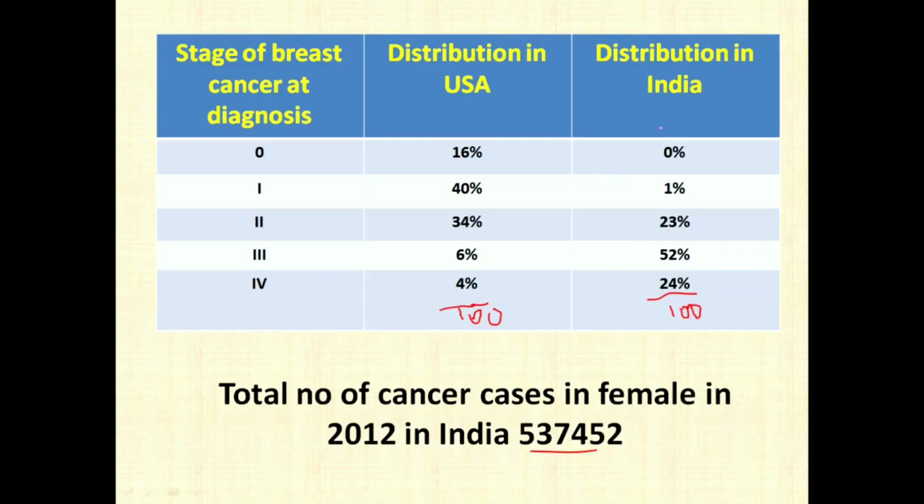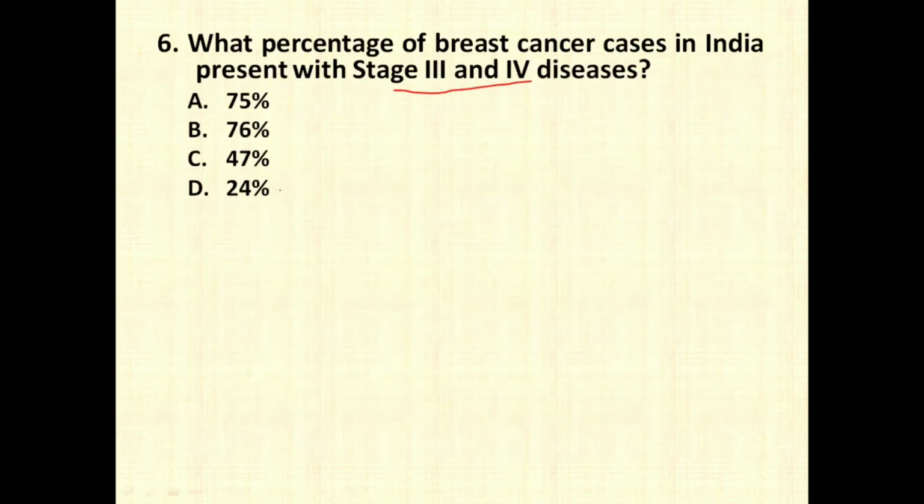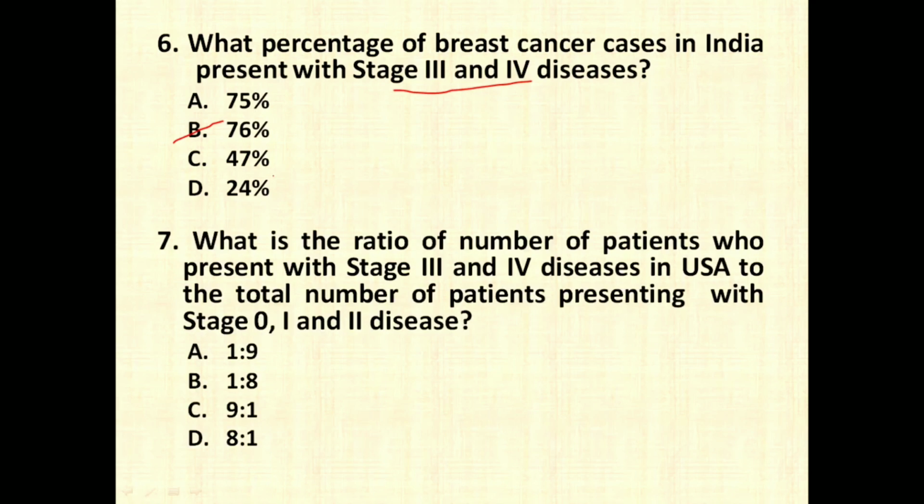So directly go to the table and see stage 3 and 4 in India. So this is 52 plus 24. If you add 52 and 24, 4 plus 2 is 6, 5 plus 2 is 7. So the answer is going to be 76%. As simple as that.